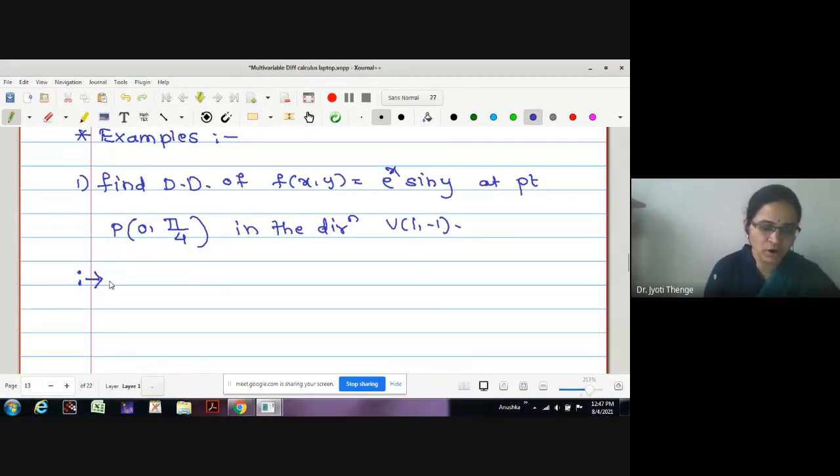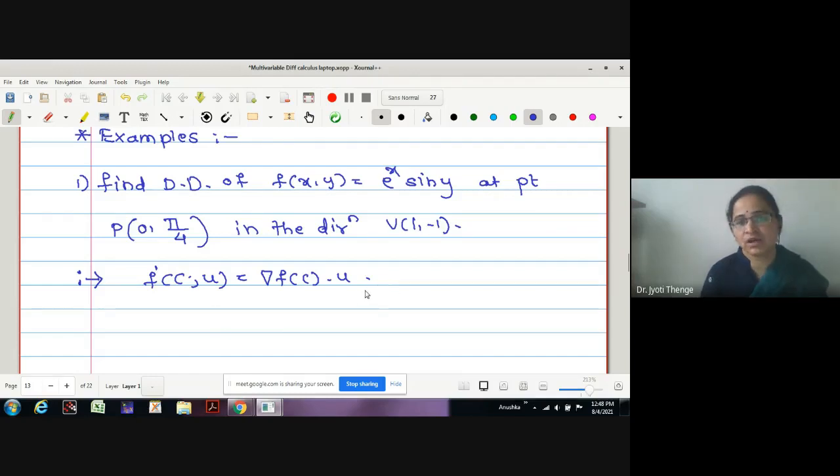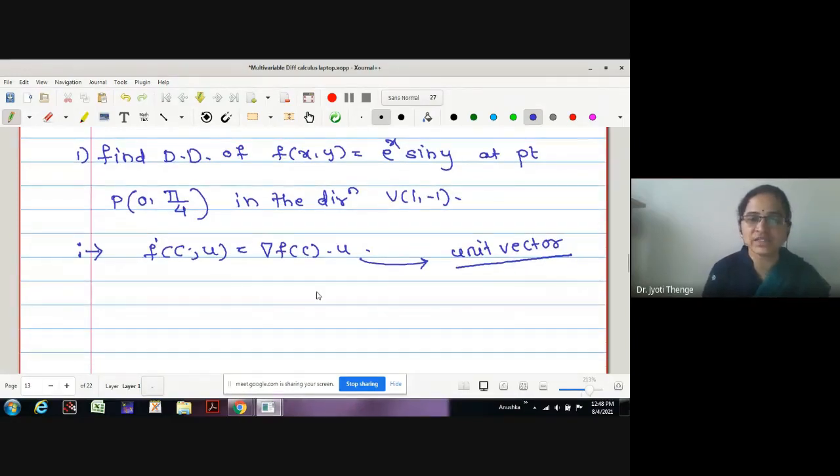We have already proved that the directional derivative f dash of c comma u is obtained by del f of c dot u. Whenever we find this directional derivative, this u is taken to be a unit vector. First, I will find out the gradient vector. Then I will find its value at the point C. Then I will find out the unit vector. Then we will just take the dot product. Is it clear to everyone?